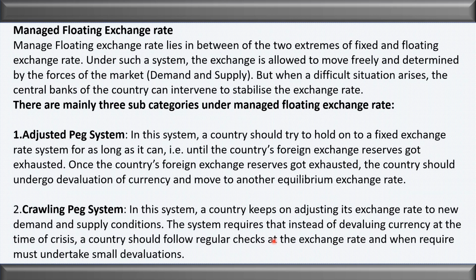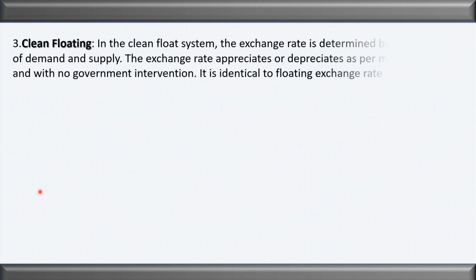And at the time of the crisis, the country following this crawling peg system lets the currency devalue to a very small extent. Here the currency devalues to a large extent, and here the currency devalues to a very small extent. So it is called crawling, because here the devaluation is held at a very small level.